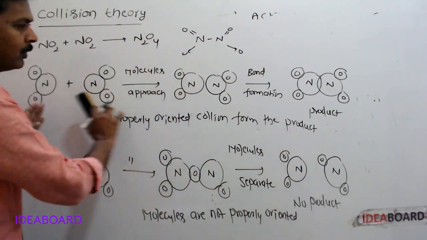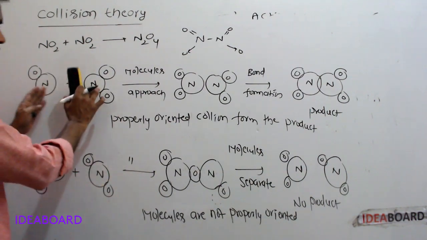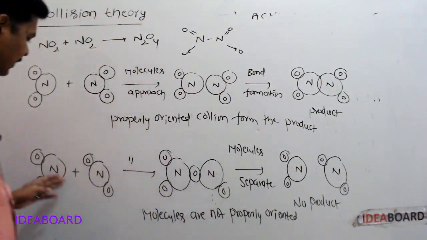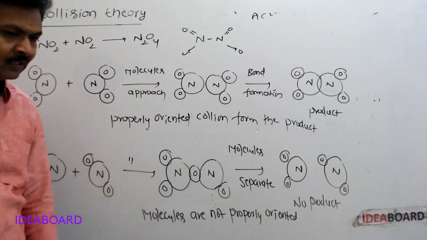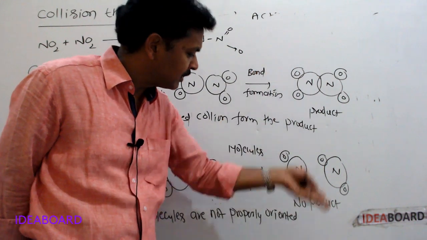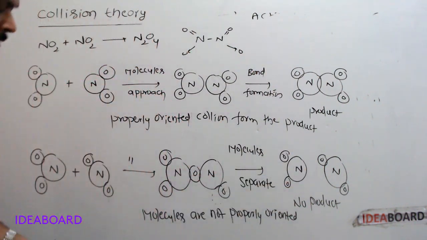This is a proper collision, where molecules are properly oriented. Then bond formation takes place. But if molecules approach like this, there is no bond formation, and no bond formation means there is no product.